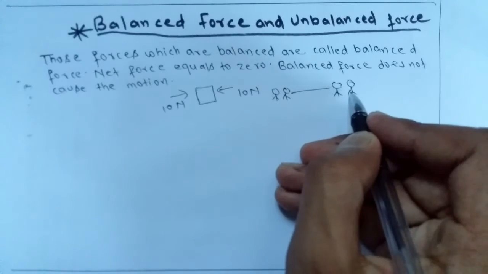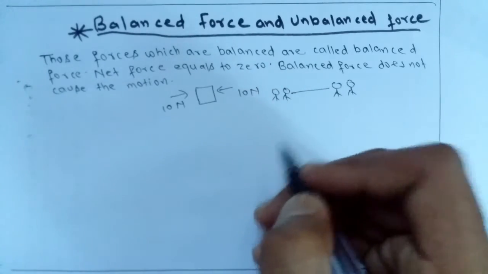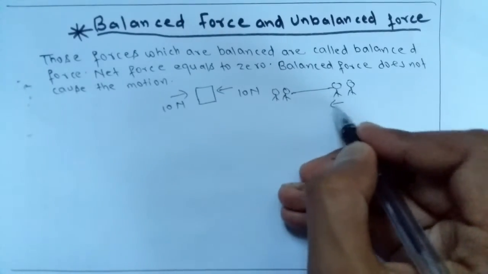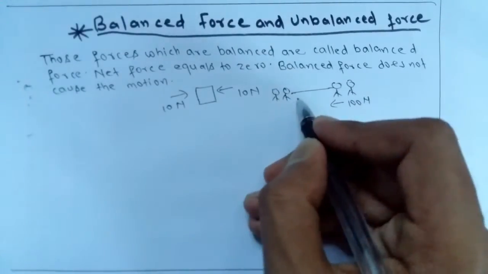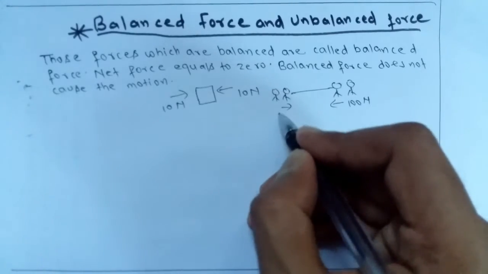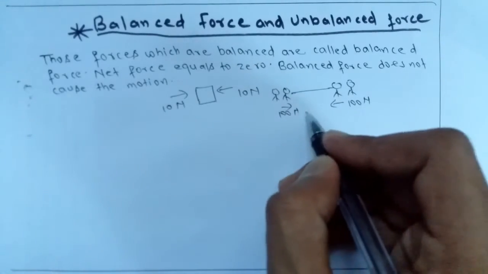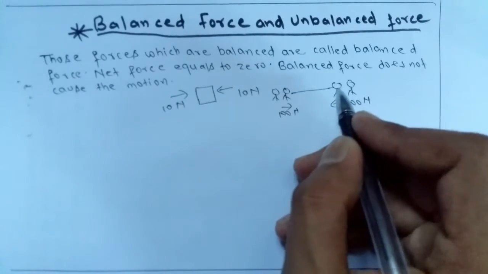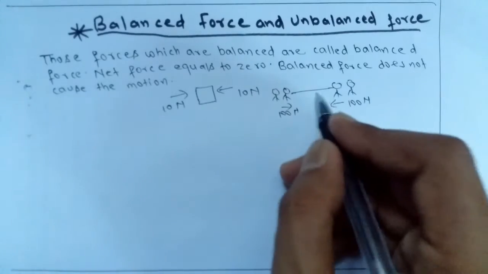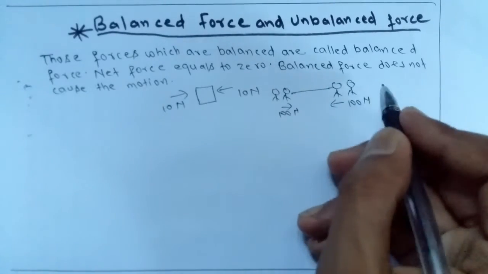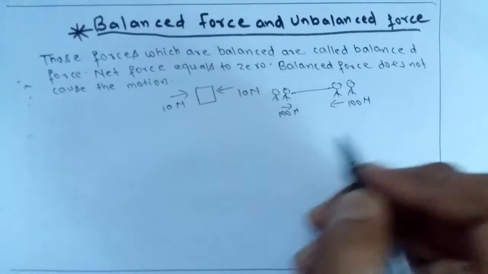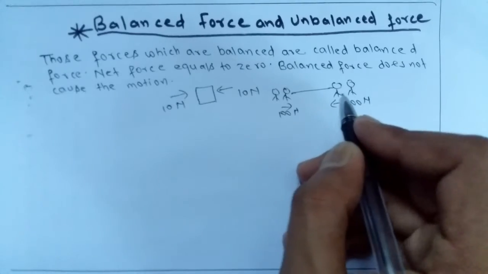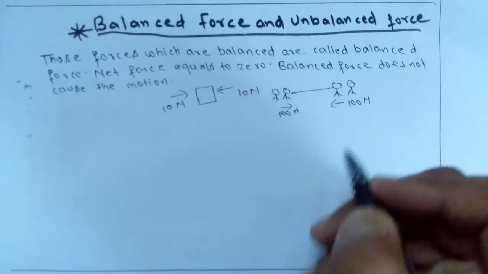If people are pulling this rope with 100 Newton and people are also pulling this rope with 100 Newton force, then these forces are balanced force because the rope will be at rest. Rope will not change its position. So these are the balanced force.